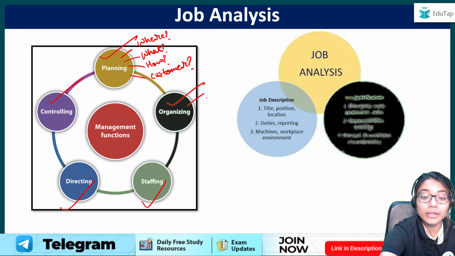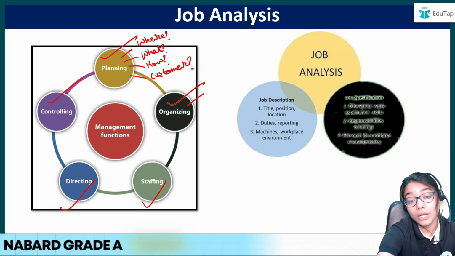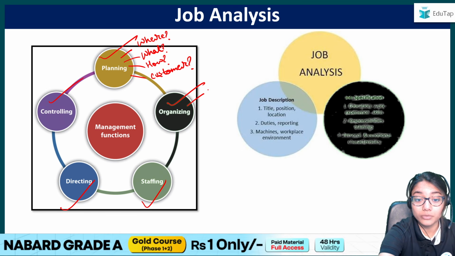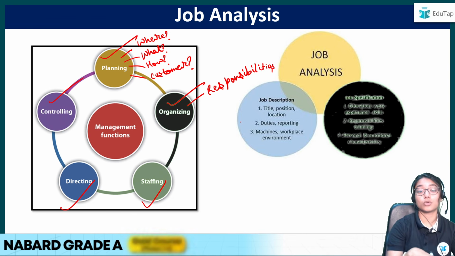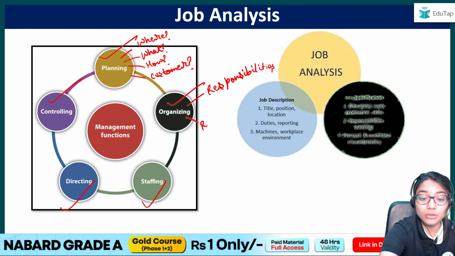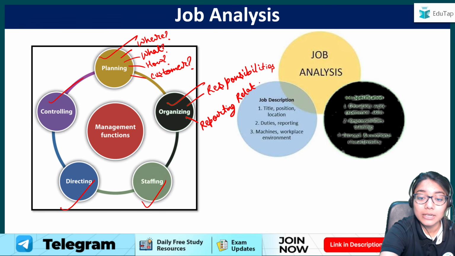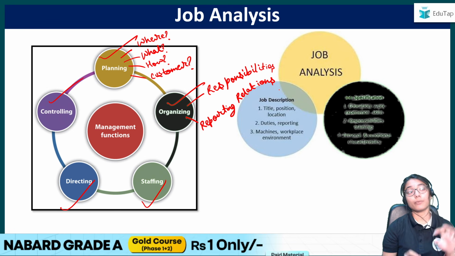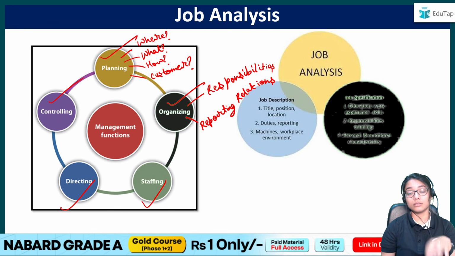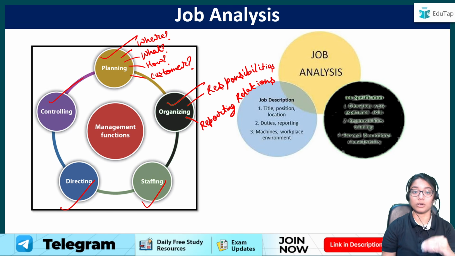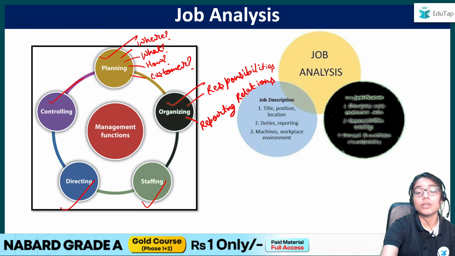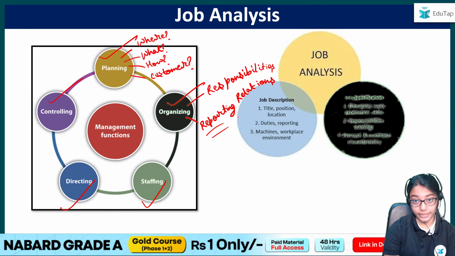Then comes organizing. In organizing, what am I doing? I am going to see who is supposed to do what sort of work, right? The responsibilities, the job responsibilities. That is, a waiter is going to serve, a chef is going to cook, those things. And what else will I do? I will talk about reporting relations. What are reporting relations? That is, the accountant is supposed to report to the manager, right? The other people also, there would be some boss, some boss up to whom the employee is supposed to report to. So in organizing, I will establish these reporting relations.